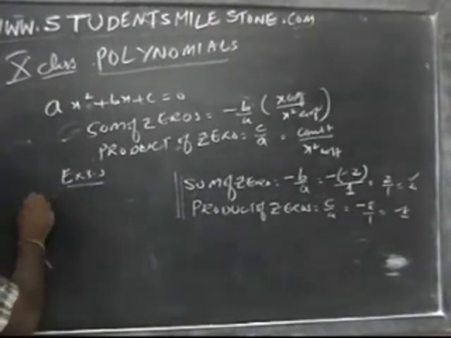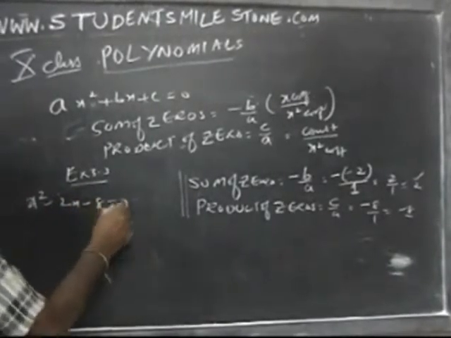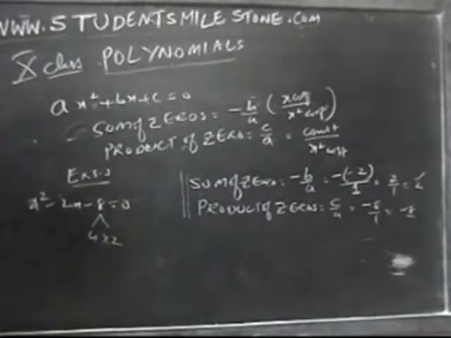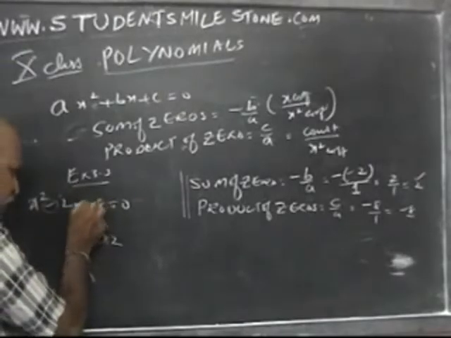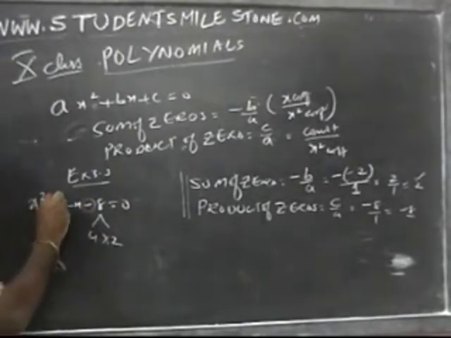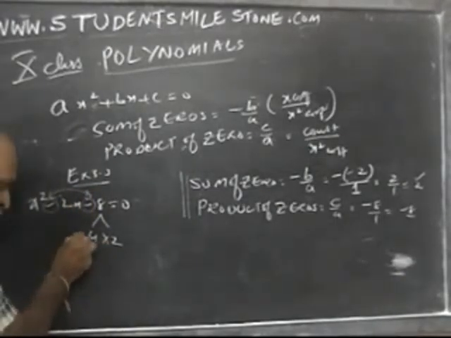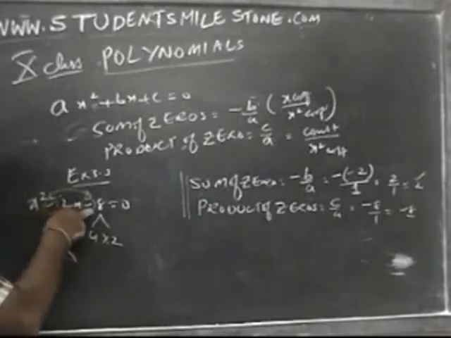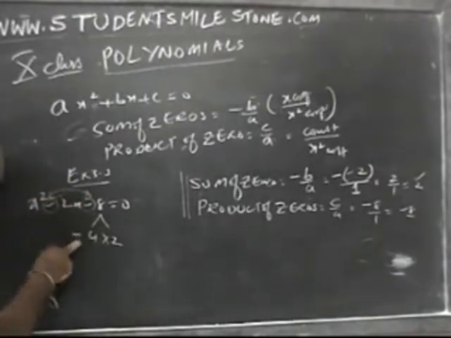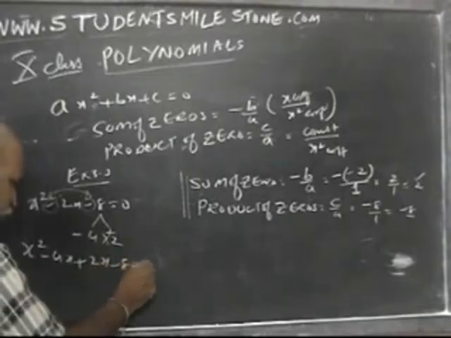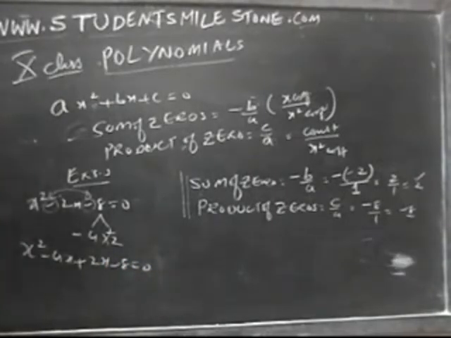X square minus 2x minus 8 is equal to 0. Factorization: 4 into 2. This is very important. Now what is the sign here? Minus. Here also minus. Whenever you get two minus signs like this, what do we have to do? In the factors, the bigger one will have a minus sign. When you have two minus signs, put a minus sign for the bigger factor and a plus sign for the smaller one. So what will happen? X square minus 4x plus 2x minus 8 is equal to 0.